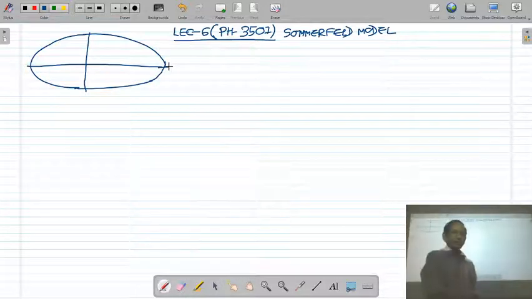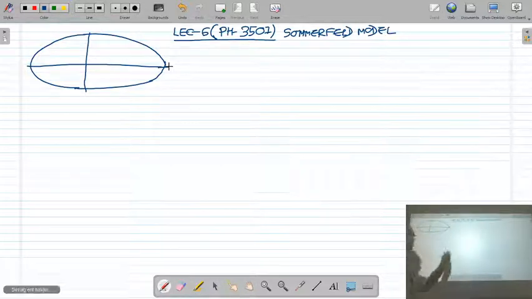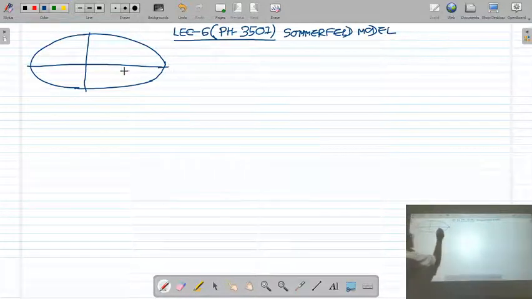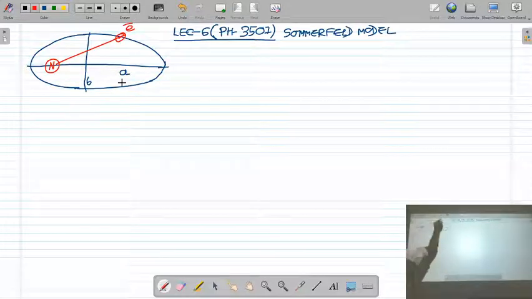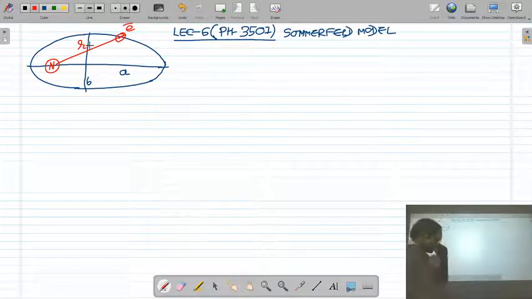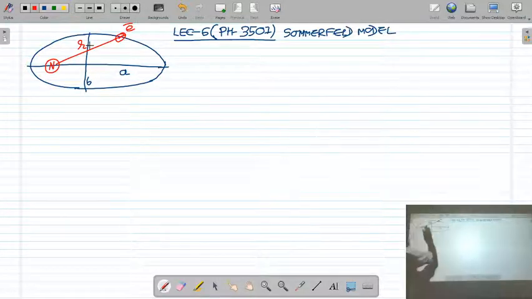As you know, the longer axis of the ellipse is called the major axis. So A is called the semi-major axis, which we already discussed in the last lecture. B is called the semi-minor axis. Sommerfeld assumed the nucleus is situated at one focus of the ellipse. An electron is revolving around the nucleus in an elliptical orbit at a radial distance r from the nucleus.